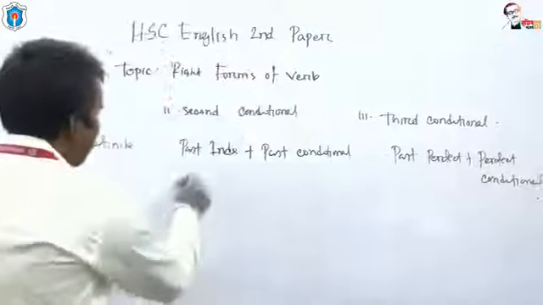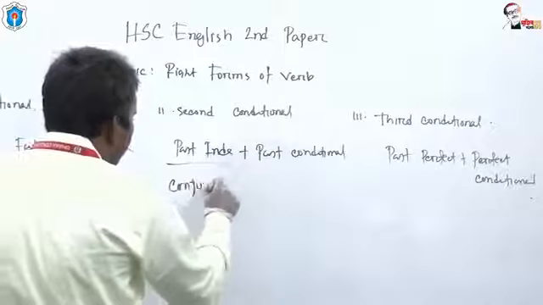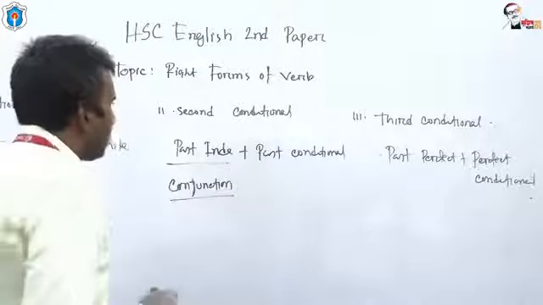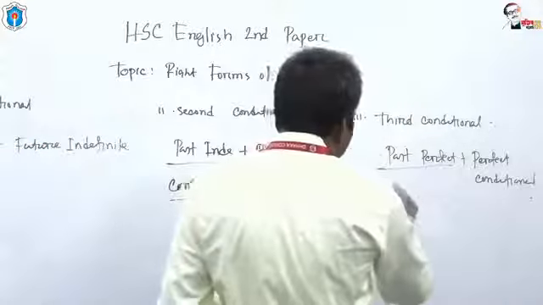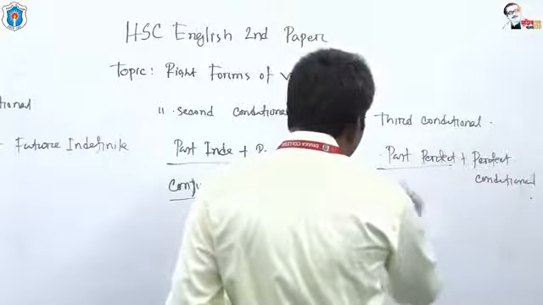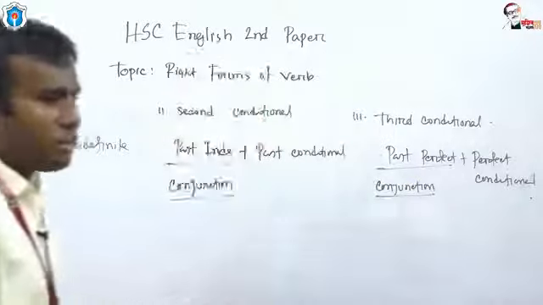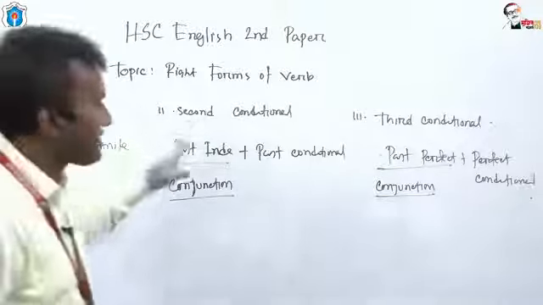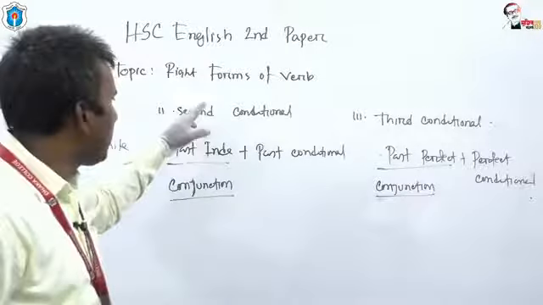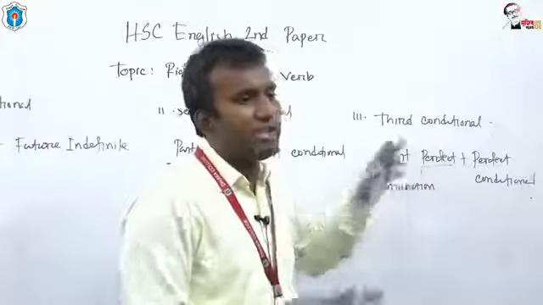Okay. Here, conjunction is used in past indefinite. Here, in third conditional, conjunction is in past perfect. Look at the board. In first conditional, present indefinite and future indefinite, only in present indefinite the conjunction can be used. For second conditional, past indefinite and past conditional, in past indefinite the conjunction will be used. For third conditional, in past perfect the conjunction will be used.